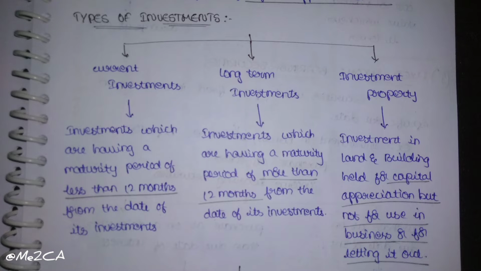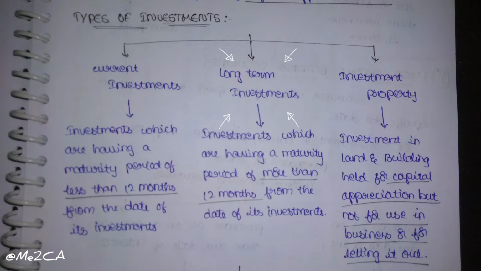Types of investments: there are three types of investments: current investments, long term investments, and investment property. What are current investments? Investments which have a maturity period of less than 12 months from the date of investment. For example, in the stock market, some traders buy shares in the morning and sell them in the evening at a profit. That investment is not longer than 12 months, and it is short term. So those are called current investments.